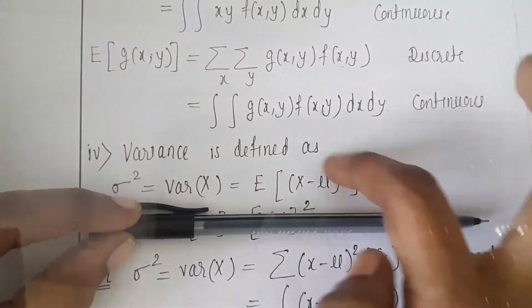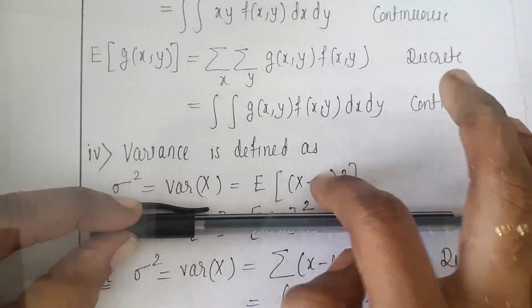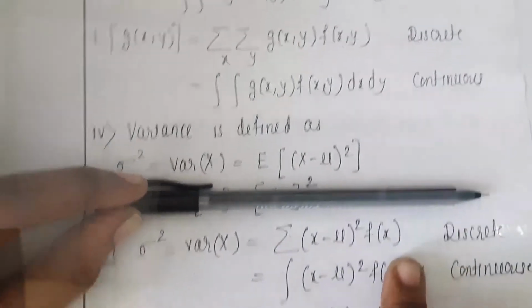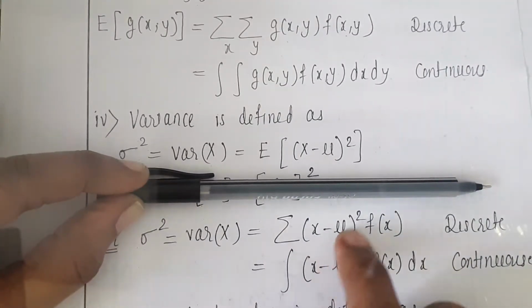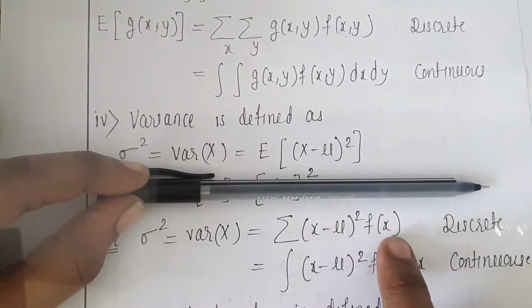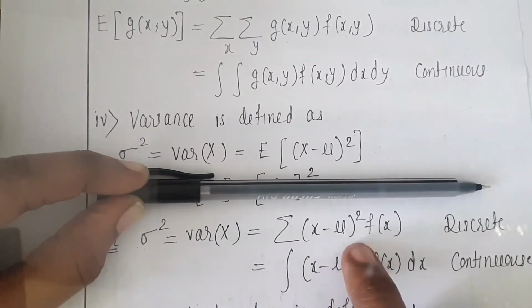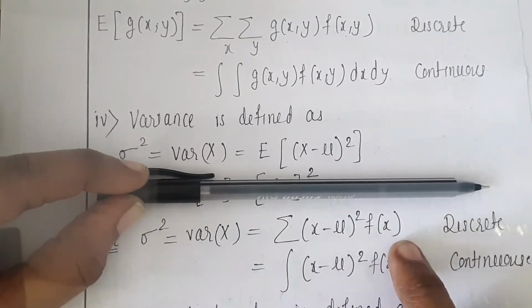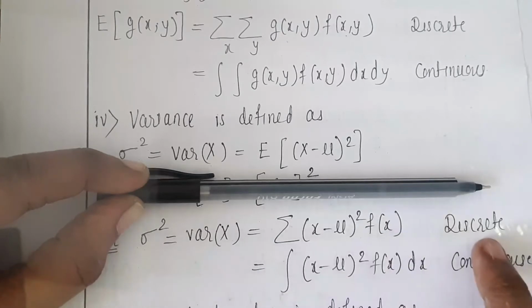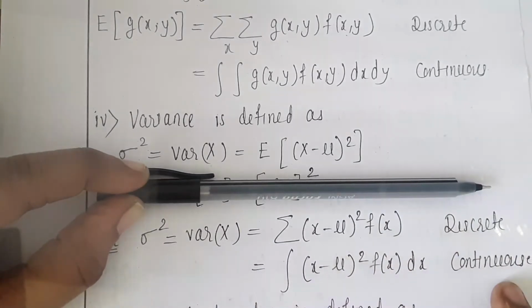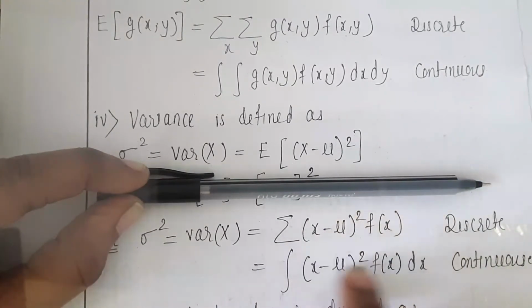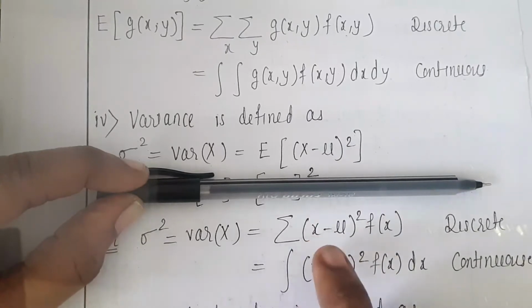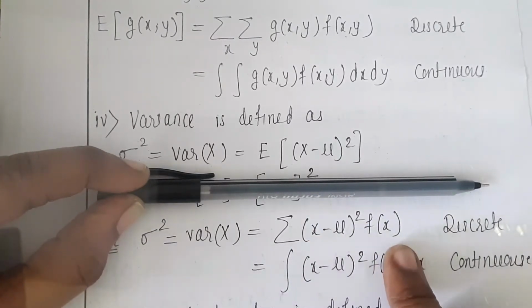It is whatever the term in the bracket, that term multiplied by the given probability function. So the same is the case here, that term multiplied by the given probability function, x minus mu whole square into f of x. So summation for discrete and integration for continuous. So this is the definition for variance of x, it is x minus mu whole square into f of x.